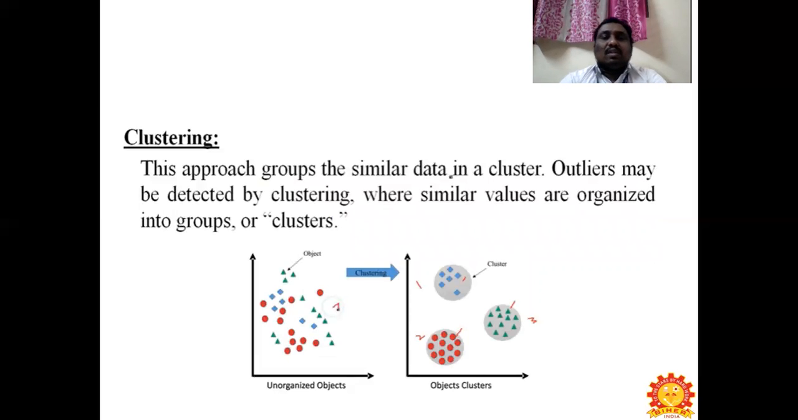Now when you move on to clustering, you can see the different colors here: green, red, light blue. All these are the things which we are going to group here.